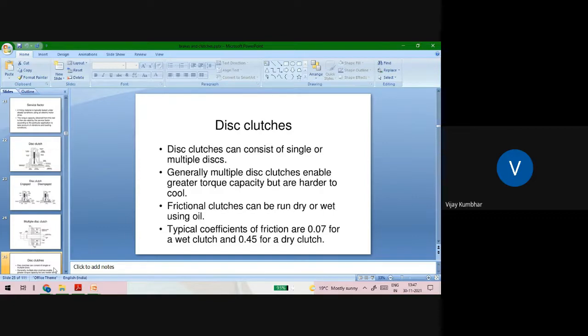Generally, multi-plate disc clutches enable greater torque capacity, but are harder to cool. Frictional clutches can be run dry or wet using oil. In a two-wheeler, a multi-plate clutch is there, so for the cooling purpose they are dipped in oil. So a wet clutch can be used in a two-wheeler. Typical coefficients of friction are 0.07 for the wet clutch and 0.45 for the dry clutch.